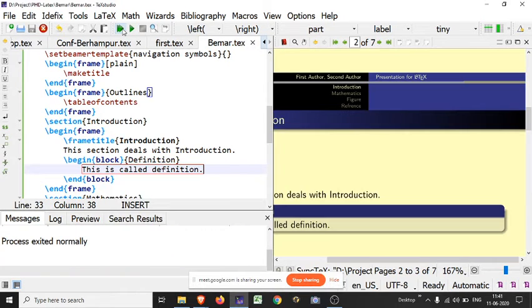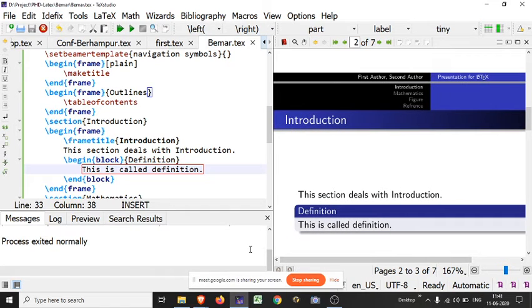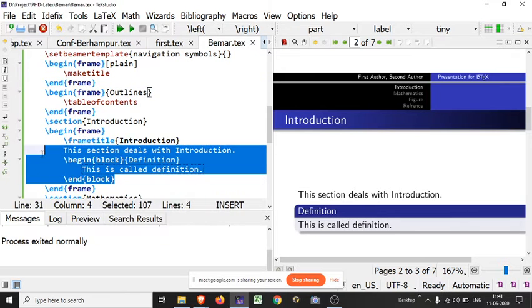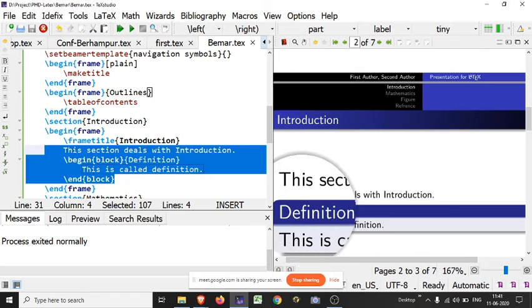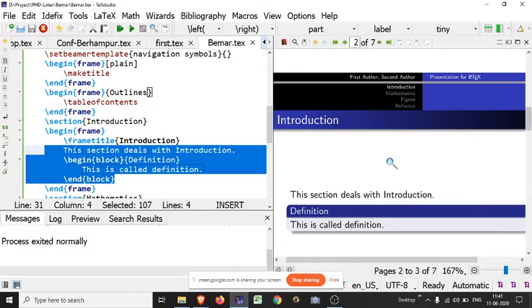If you have attended our previous session, you just have to change the commands a little bit. You have to use a begin frame, end frame, and a theme structure. Look here, I have used the block command, and this block will appear here. You may write here whatever you want.